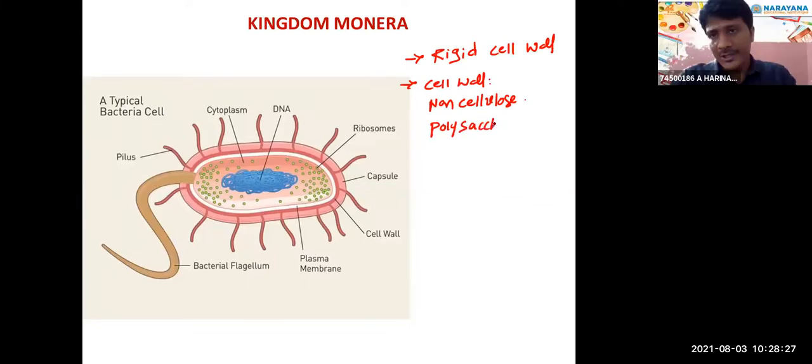Polysaccharides plus amino acids. Right? So the cell wall is non-cellulose. Actually, the plant cell wall is made up of cellulose. The algae cell wall is made up of cellulose. But here the bacteria cell wall is non-cellulose. But what is present? Polysaccharides are present, amino acids are present, right? Polysaccharides and amino acids together form?